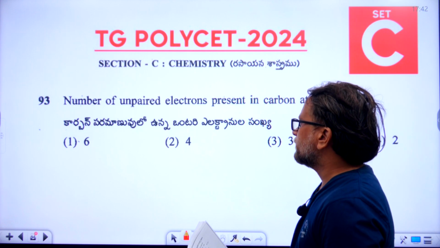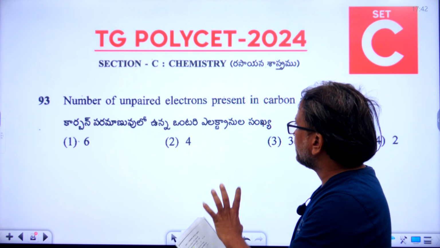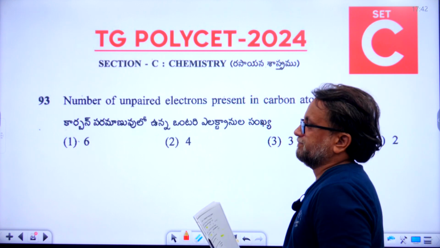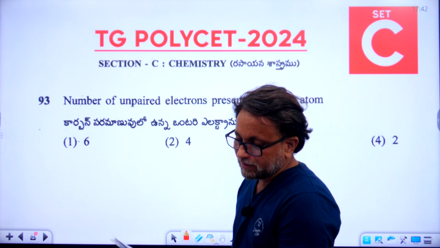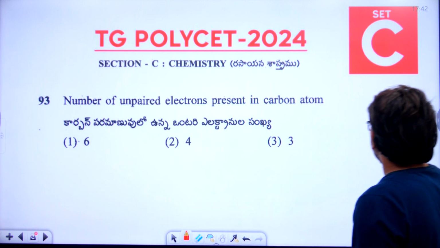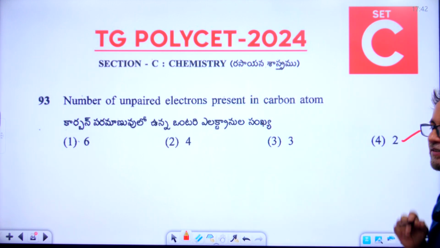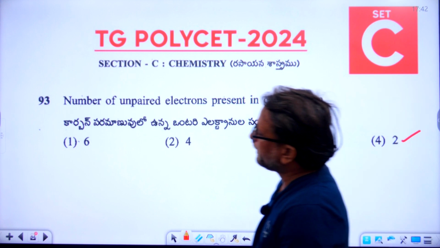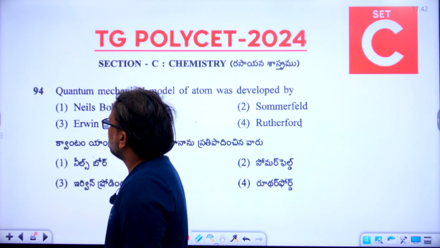The number of unpaired electrons in a carbon atom. 93rd question, the right answer is 2. Fourth option is the right answer. Okay, now let's go to the 94th question.